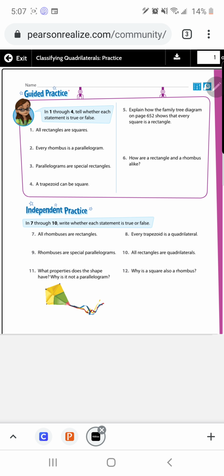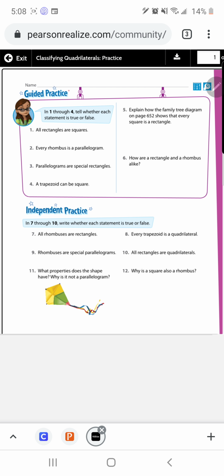Number 2, every rhombus is a parallelogram. That is true because a rhombus has two pairs of parallel sides, just like a parallelogram. Number 3, a parallelogram is a special rectangle. That is false, and the reason why is because remember that rectangles, yes, do have two pairs of parallel sides like parallelograms, but they also have right angles. Opposite sides being equal is the same as parallelograms, but what sets them apart is the fact that rectangles have right angles and parallelograms don't.